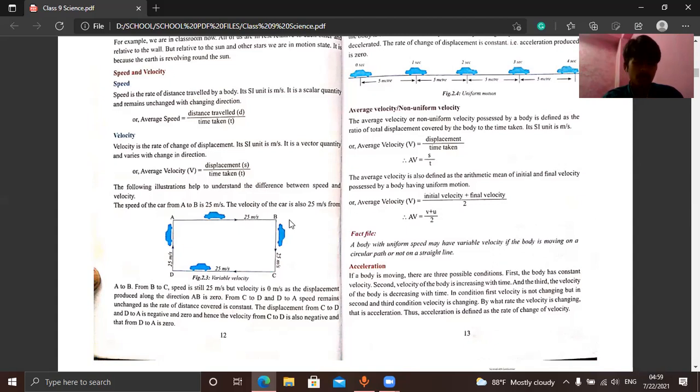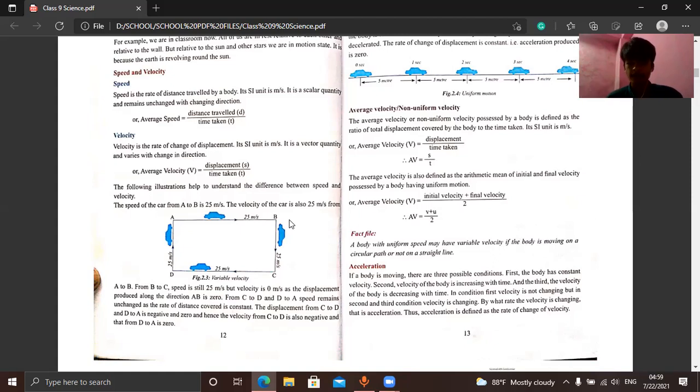Then I will give one example of the displacement concept. The car is moving on that road, and that road is a straight line. So that's why we can consider the path from A to B as distance also. It is straight. If it was curved, we could not consider the distance and displacement the same.